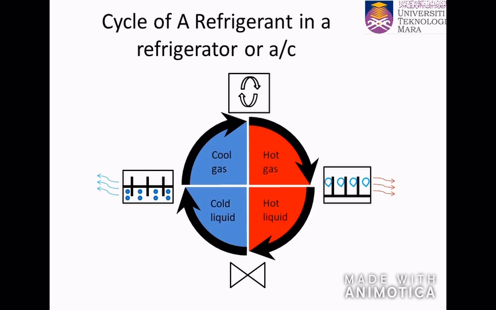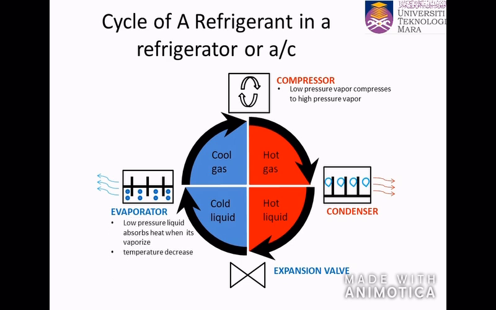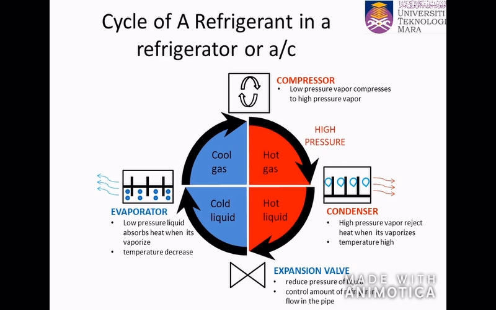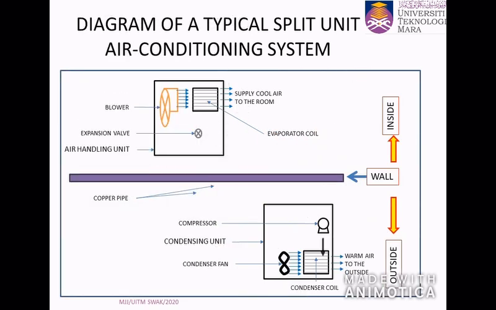Cycle of refrigerant in the refrigerator or air conditioning. First is from compressor. So compressor applies pressure that will transform refrigerant to hot gas, and in the condenser, the hot gas condenses to hot liquid, and on the expansion valve, the refrigerant is reduced in pressure, and so it's transformed from hot liquid to cold liquid, and on the evaporator, the cold liquid is evaporated to cool gas.